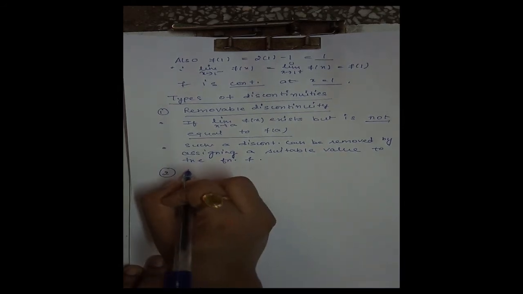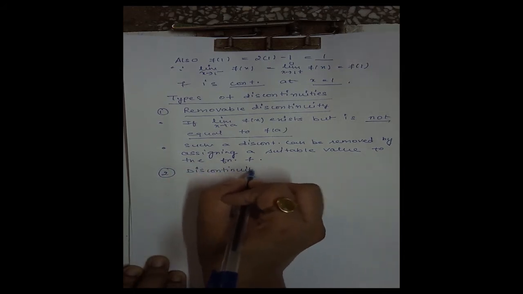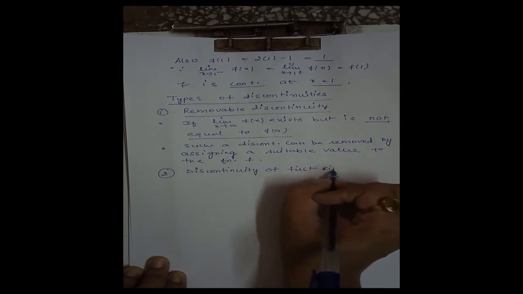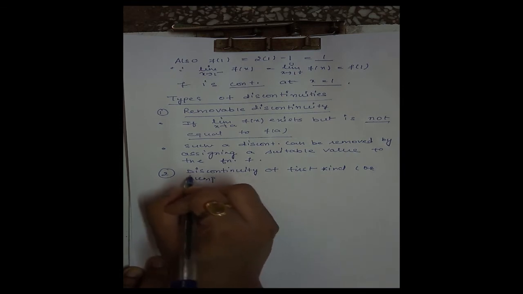Second type is discontinuity of first kind, or jump discontinuity.